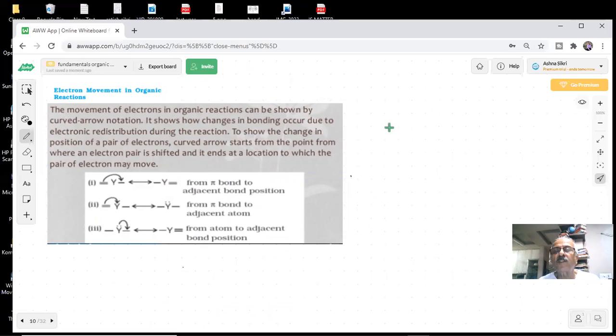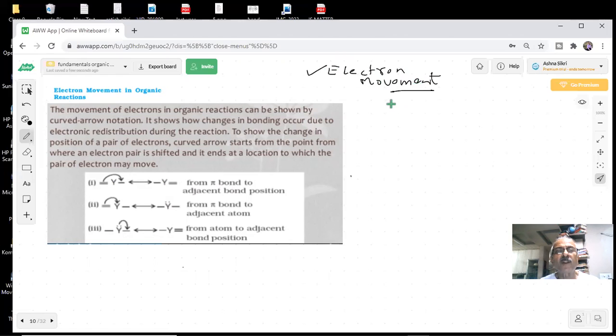Interesting thing, as I said, there is electron movement in organic reactions. Electron movement is taking place in the organic reactions. Now we have started understanding the mechanism of the reactions and how the electron shifts. We have used arrows to show the shifts of the electron.